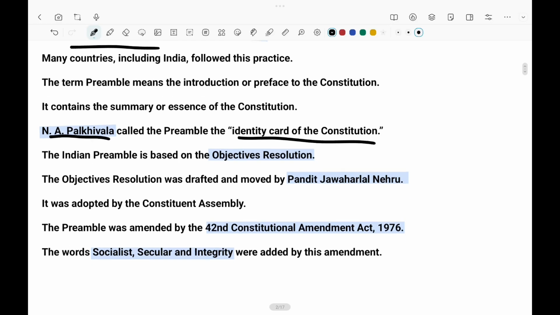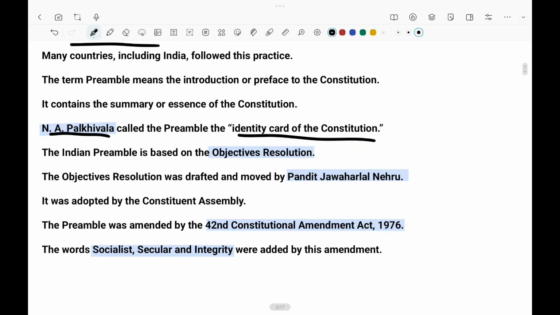It was inspired from the Objectives Resolution of Nehru. The Preamble was amended in the 42nd Constitutional Amendment Act 1976 and added three words, that is socialist, secular and integrity.